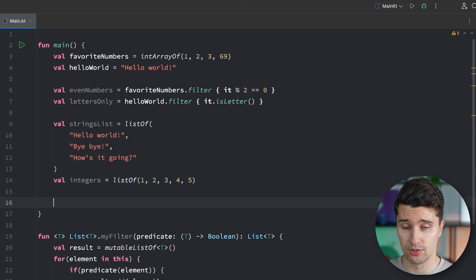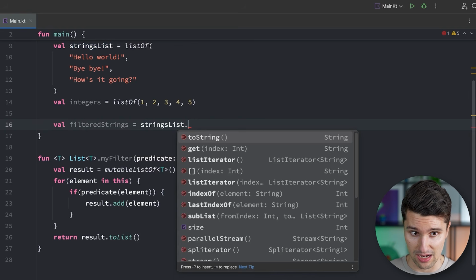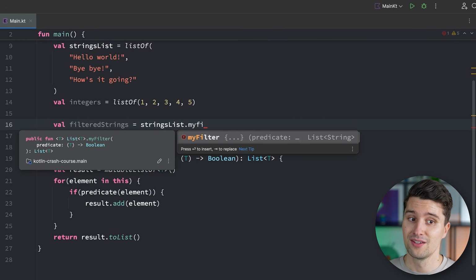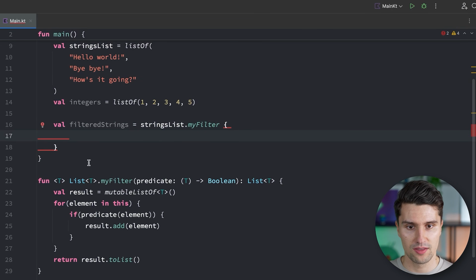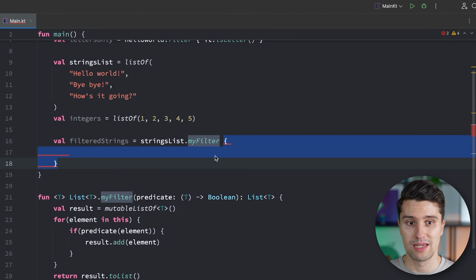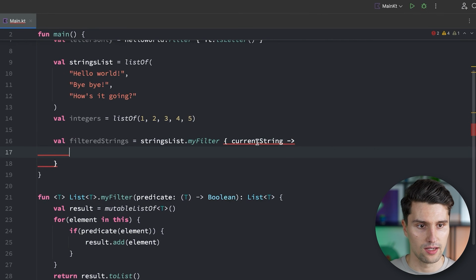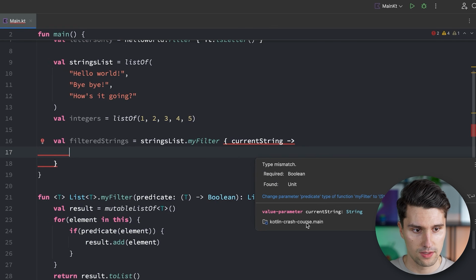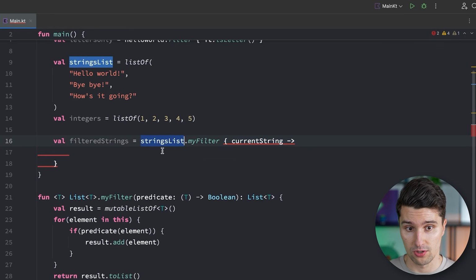Then on the one hand, we can say we have our filtered strings by saying strings list dot myFilter. You will see this can be called on a list of strings. And here in the scope of our lambda, the behavior will be exactly the same. So we do get the current string, and if we hover over this, we see this current string is of type String in this particular lambda, because we've called this on a list of strings.